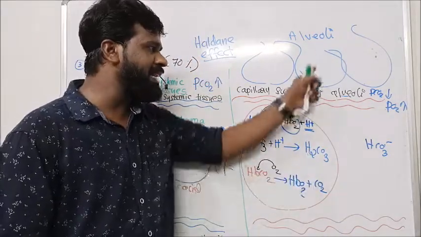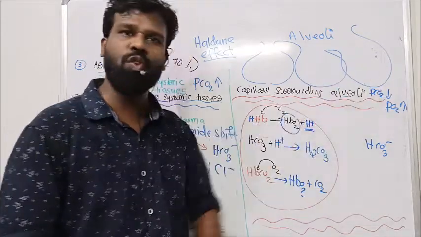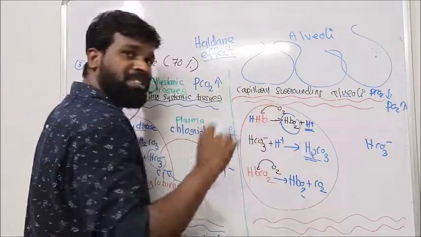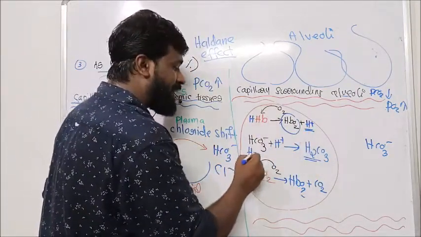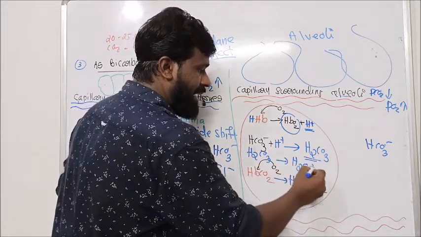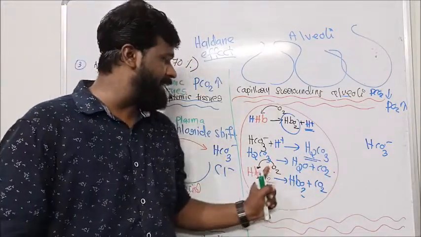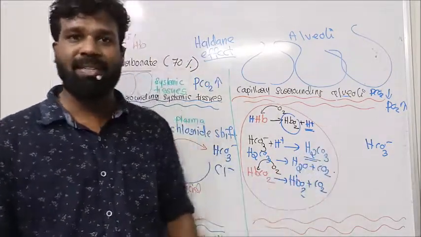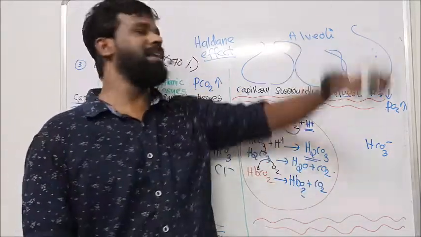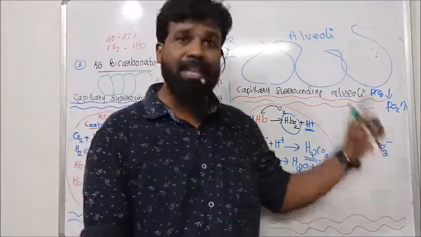But we know near the capillary surrounding the alveoli, PCO2 is low. In this low PCO2, this carbonic acid is not stable. Soon this carbonic acid dissociates to form water and carbon dioxide. And this carbon dioxide diffuses to the alveoli and is eliminated. But our transported bicarbonate is here.